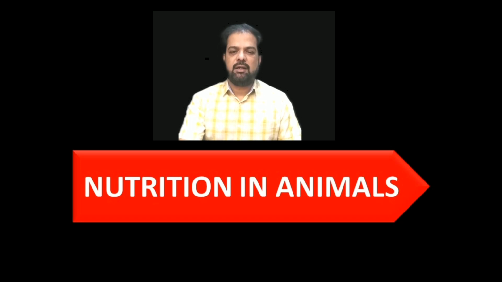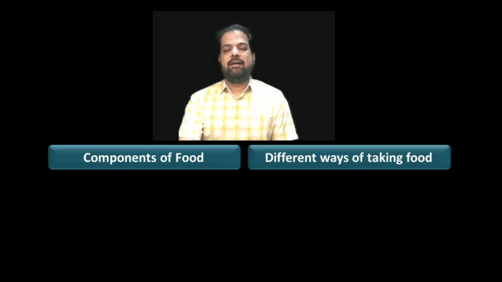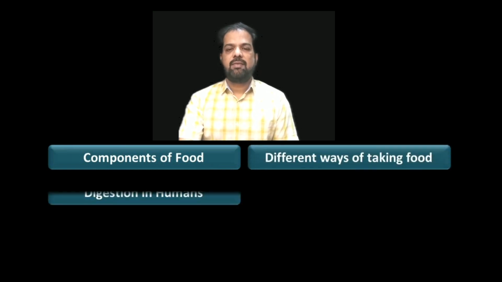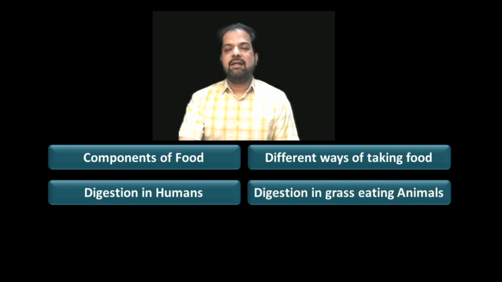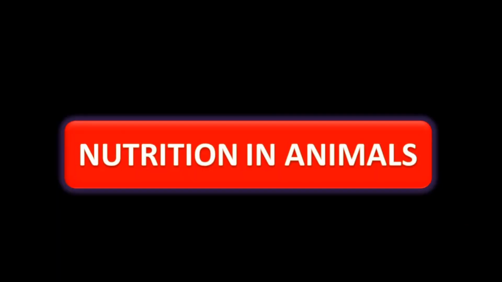In this topic, we are going to learn components of food, different ways of taking food, digestion in human beings, digestion in grass-eating animals, and feeding and digestion in amoeba. Let us see nutrition in animals.